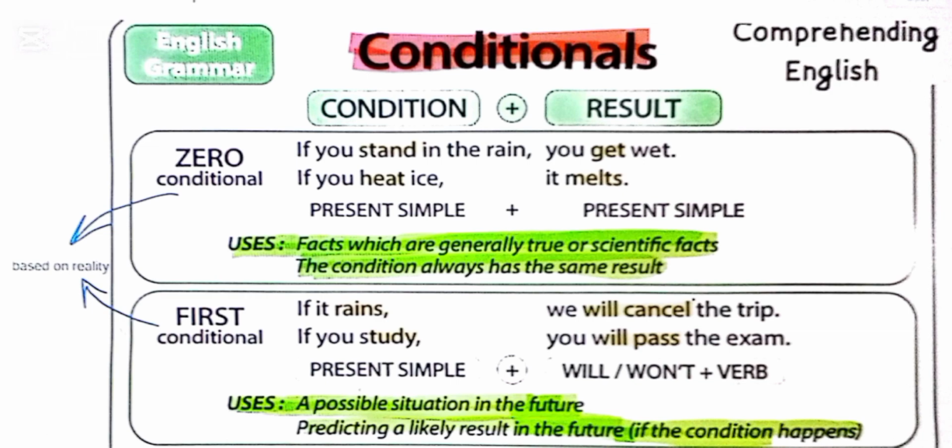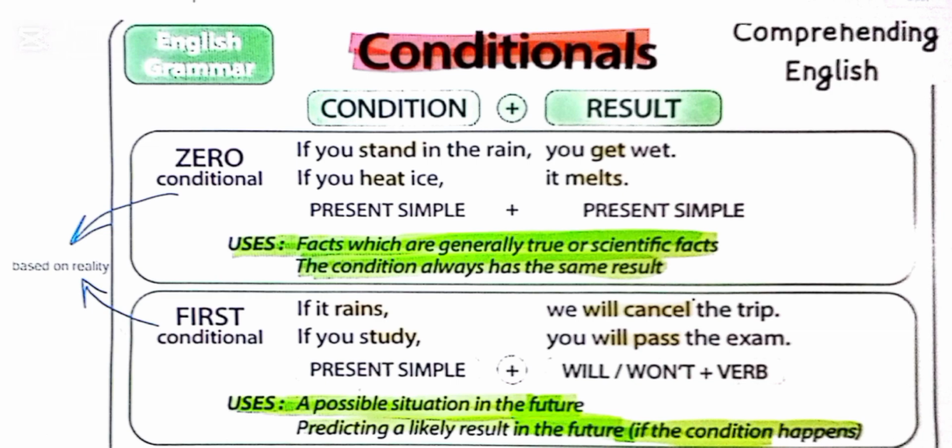So these conditionals are based on reality, they are based on facts, and they are generally true. They could be scientific facts. For example, if you heat water to 100 degrees centigrade, it boils and turns into steam. So this condition will always have the same result. So the zero conditional is purely based on facts or on reality.